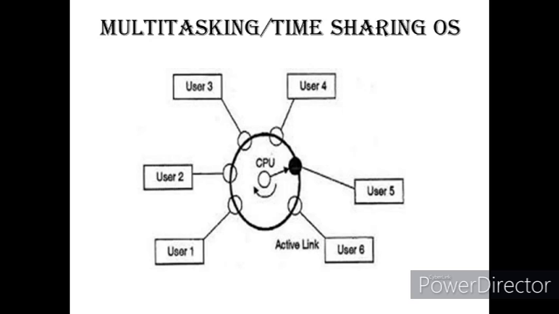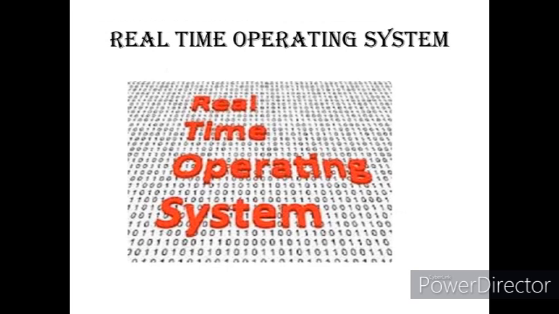Next is multitasking, or we can call it time sharing operating system. This operating system enables people located at different terminals to use a single computer system at the same time. CPU shared among multiple users is termed as time sharing. Next is real-time operating system.